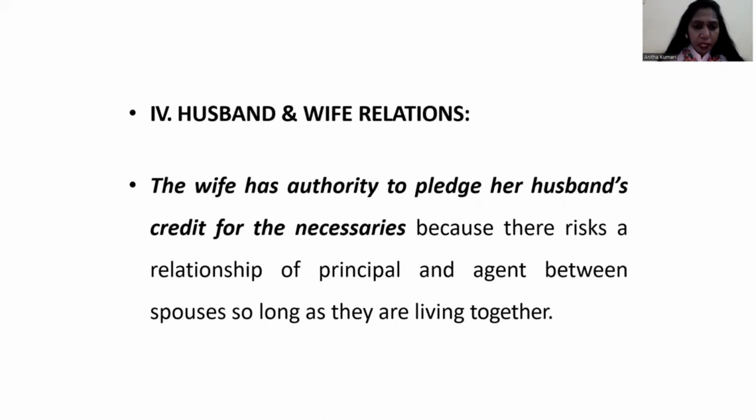Husband and wife relationship: the wife has authority to pledge her husband's credit for necessaries, because there is a relationship of principal and agent between the spouses, unless they are no longer living together. So the husband and wife relationship is also one of the examples of the agent and principal relationship.